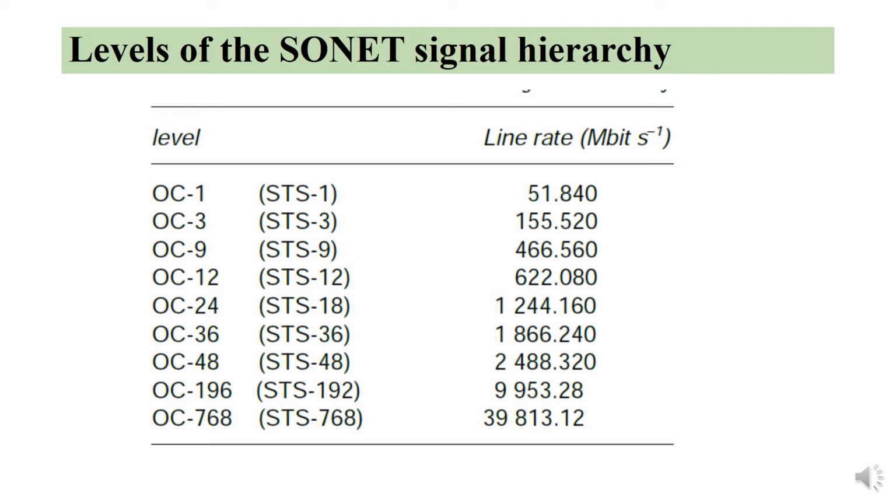STS is a synchronous transport signal from which the optical carrier signal is obtained after clock recovery at receivers and electronic to optical conversion. STS1 is considered the basic building block of the SONET signal hierarchy. Like that, the different levels of OC and STS are shown in this table.